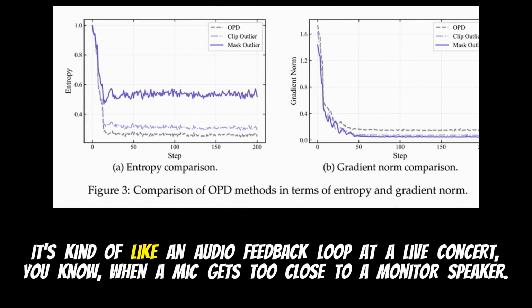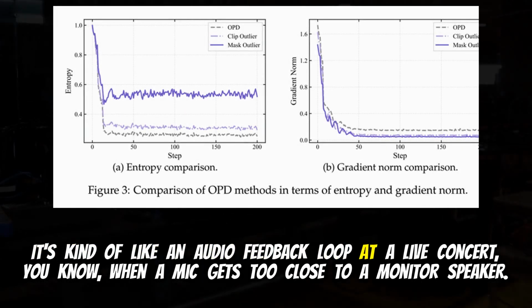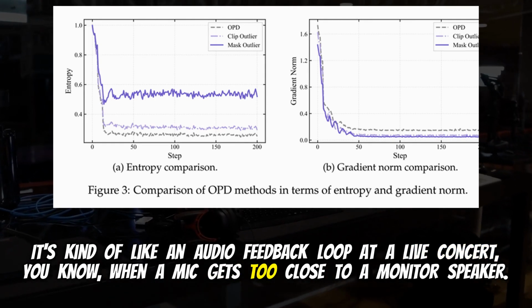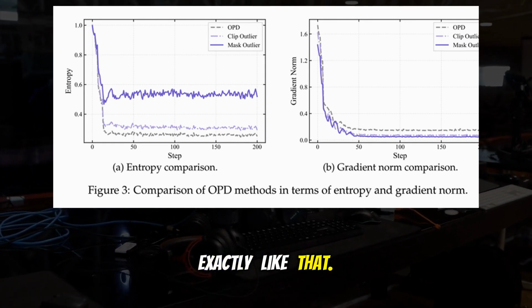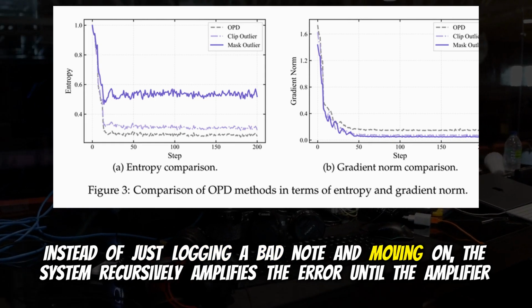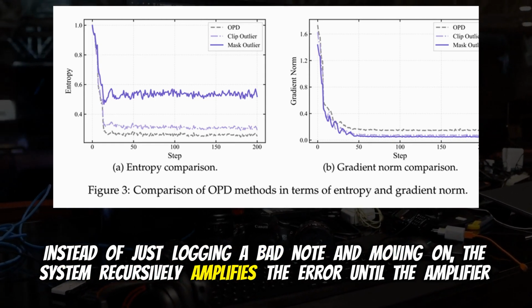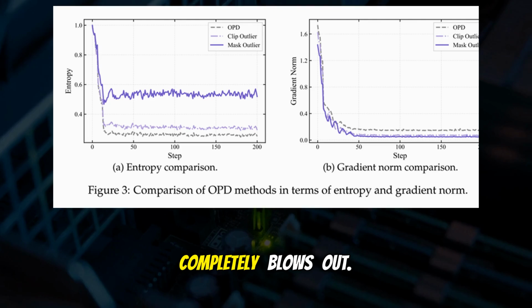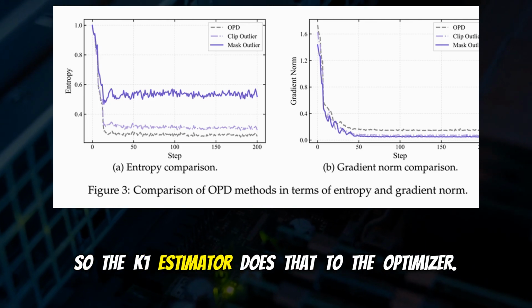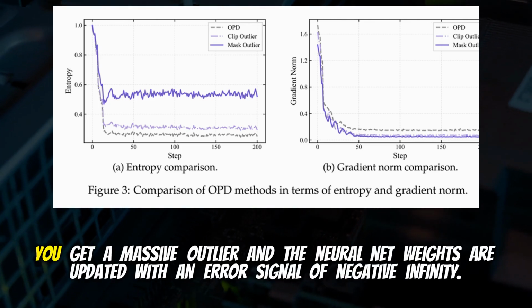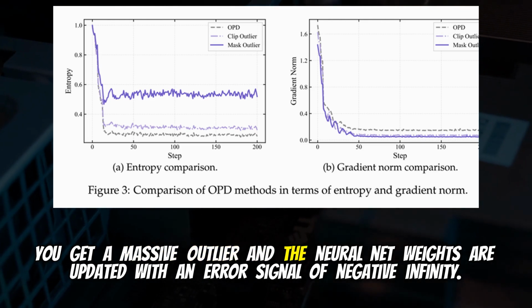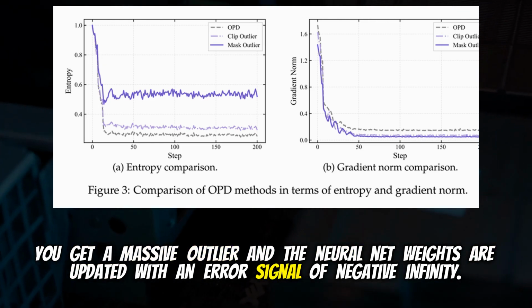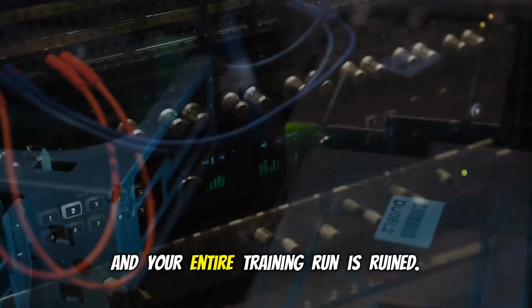It's kind of like an audio feedback loop at a live concert. You know, when a mic gets too close to a monitor speaker. Exactly like that. Instead of just logging a bad note and moving on, the system recursively amplifies the error until the amplifier completely blows out. So the K1 estimator does that to the optimizer. You get a massive outlier, and the neural net weights are updated with an error signal of negative infinity. And your entire training run is ruined.